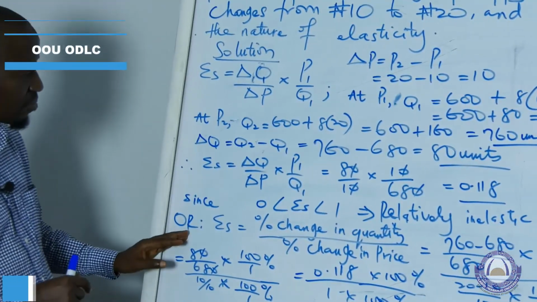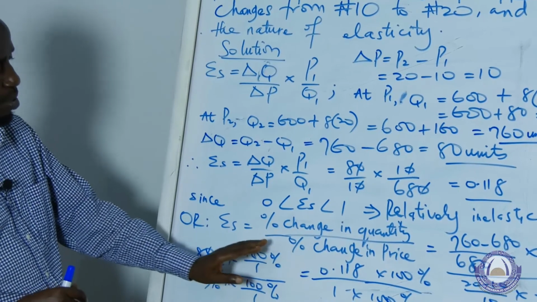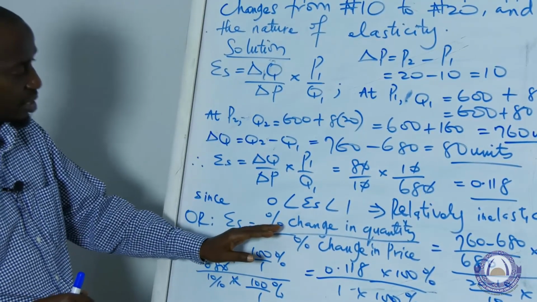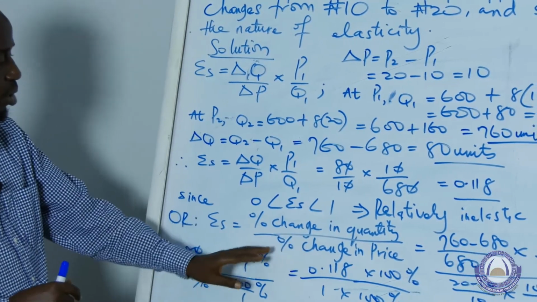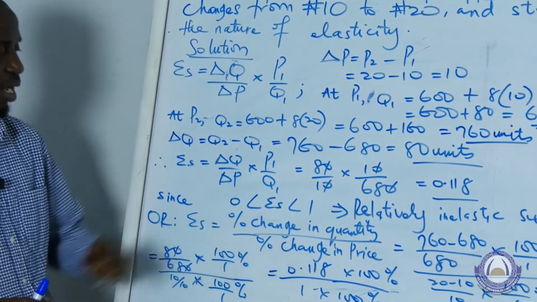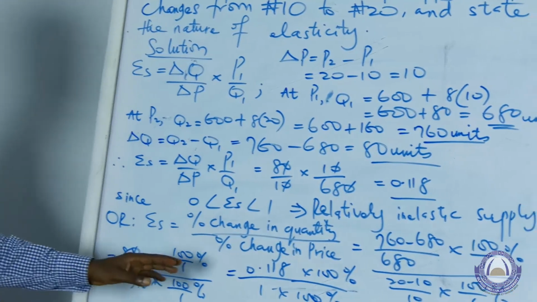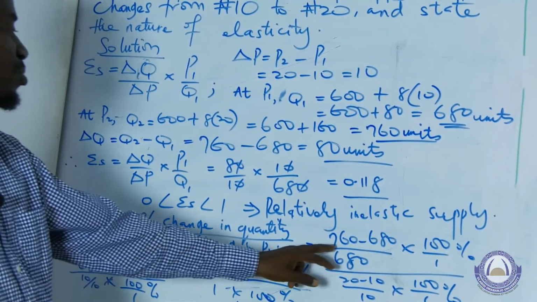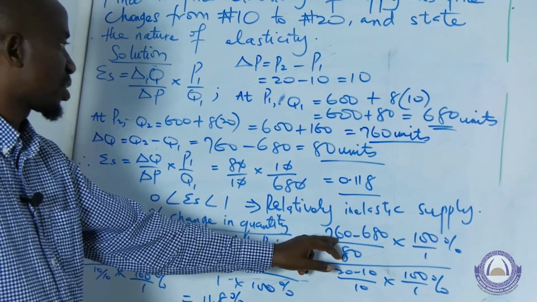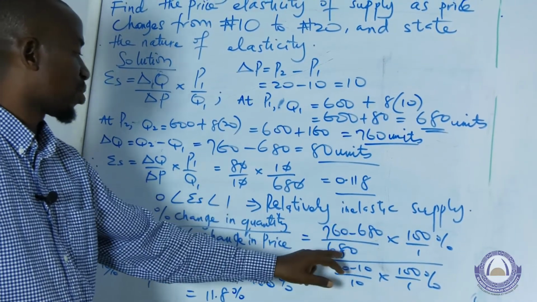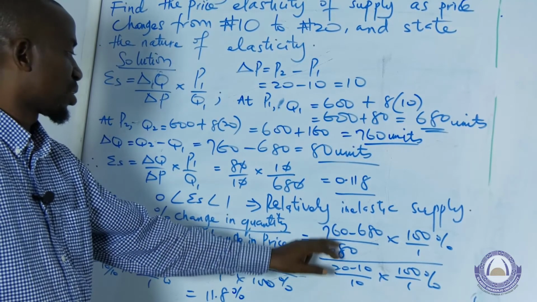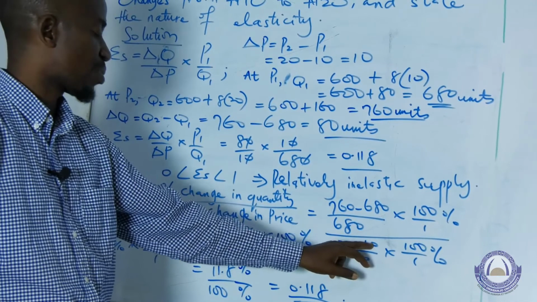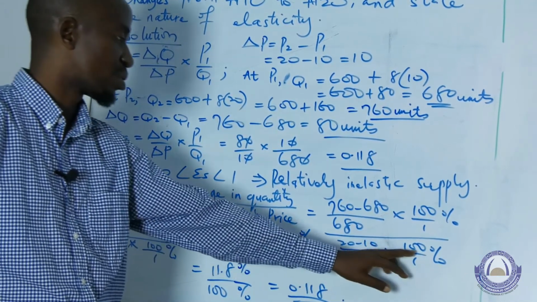Then alternatively, we can use this approach. The formula for elasticity of supply is the same thing as the percentage change in quantity supplied all over the percentage change in price. So the change in quantity will be given by 760 minus 680 all over the initial quantity, then multiplied by 100 over 1, then the current price minus initial price divided by initial price multiplied by 100 over 1.